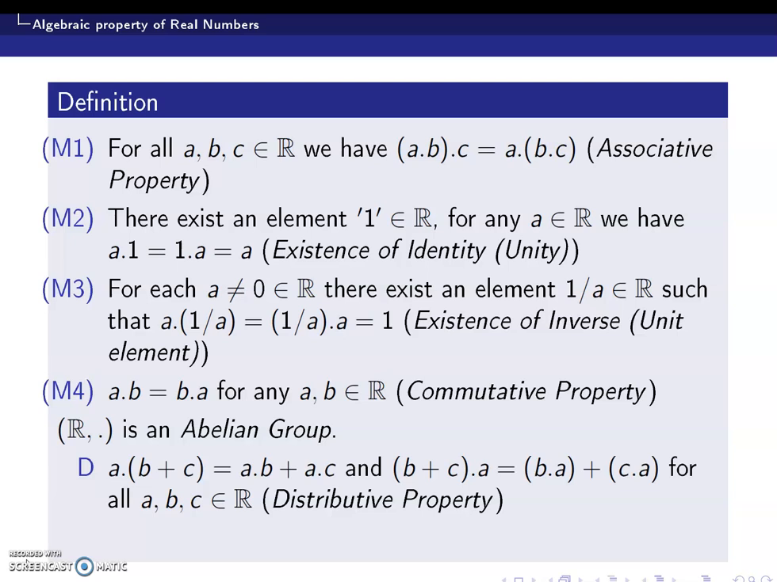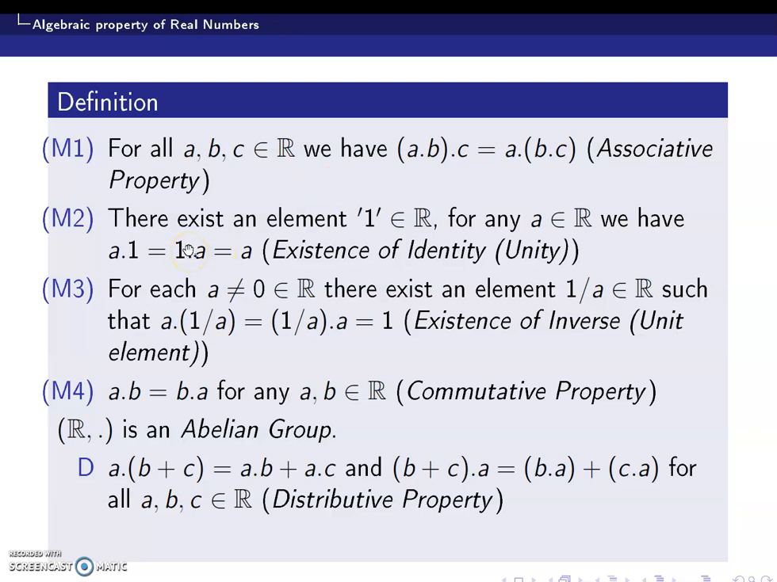Next is the operation multiplication or dot. As in the previous case, for any three real numbers a, b, c, we have (a dot b) dot c is equal to a dot (b dot c), which is called the associative property. So if we take three real numbers, you can multiply them in any particular order. If you interchange the multiplication as well, it does not in general affect the total answer of multiplication.